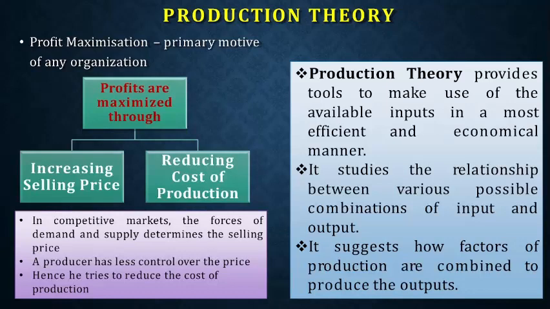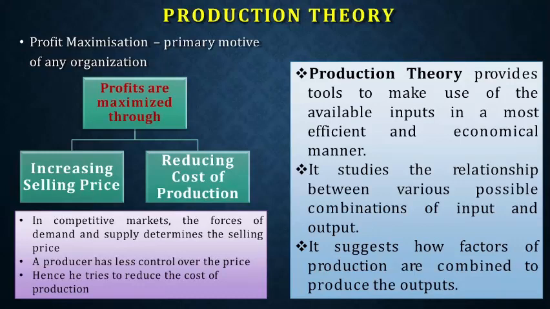So maximization of profit can be only done through two ways. You have only two things in your bag to increase your profit. The first part is to increase the selling price. Imagine you are producing a pen and the pen is sold for 10 rupees and the cost of production is 8. So you're making a profit of 2 rupees. The only way to increase your profit is either you increase the selling price to 11 or you reduce the cost of production to 7.